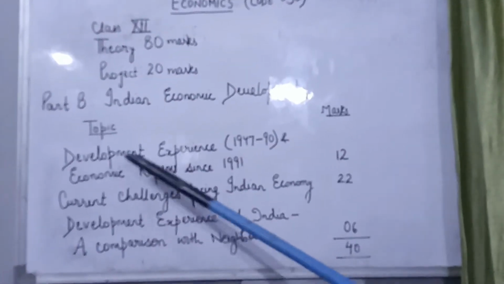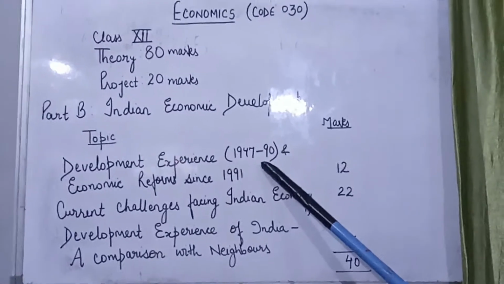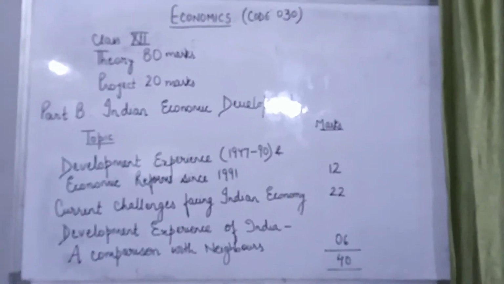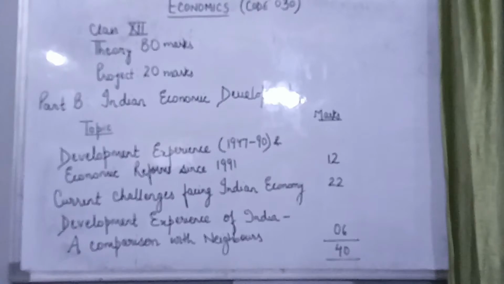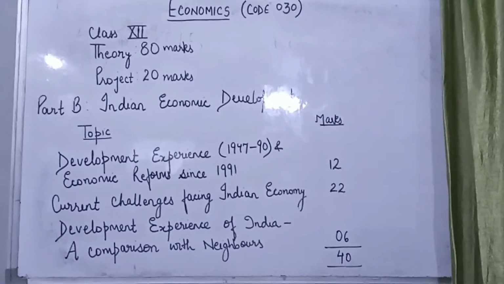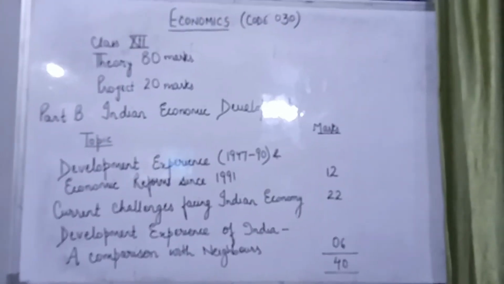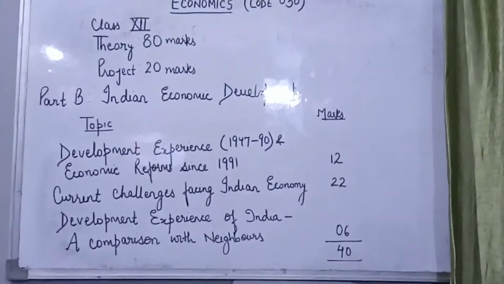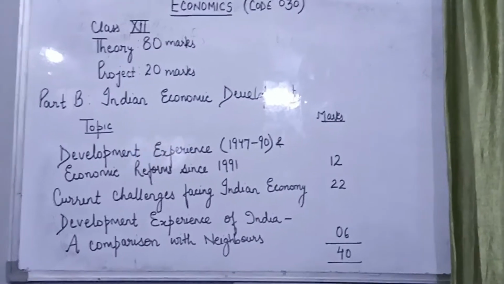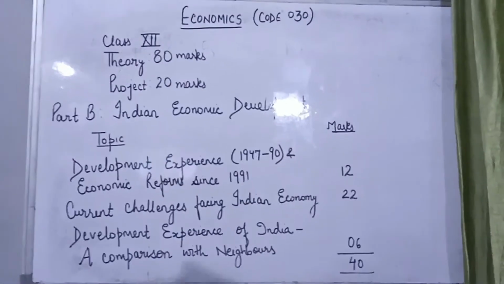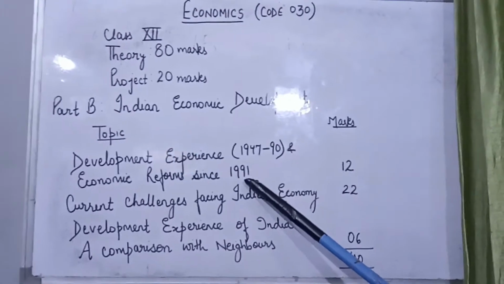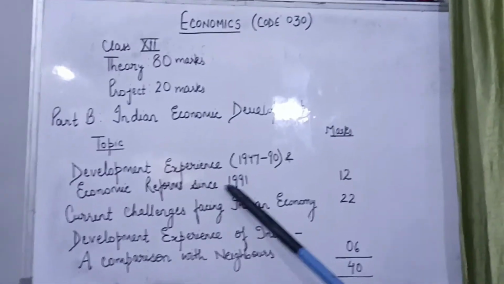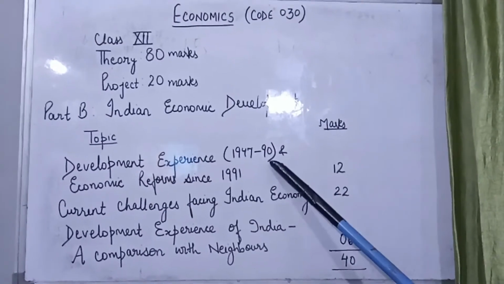In the unit development experience since 1947 to 1990, we will be learning about how the Britishers left our economy and how the free Indian government developed since then. So we will be learning about the Planning Commission, the various plans and the policies that the government formulated after this in the various fields of agriculture, industrial and service sectors. Then economic reform since 1991. 1991 is taken as a turning point in the Indian economy, and what were the reforms that were taken in this year we'll be learning about in this unit itself.